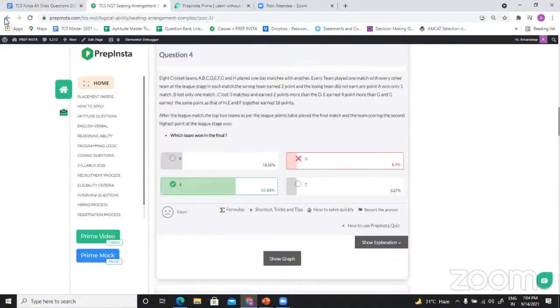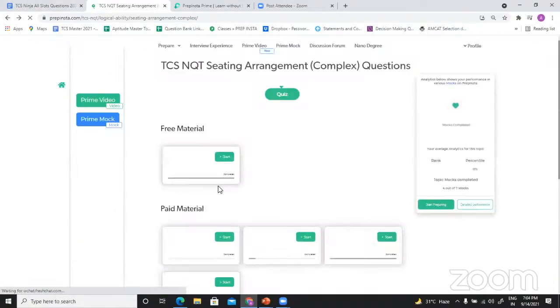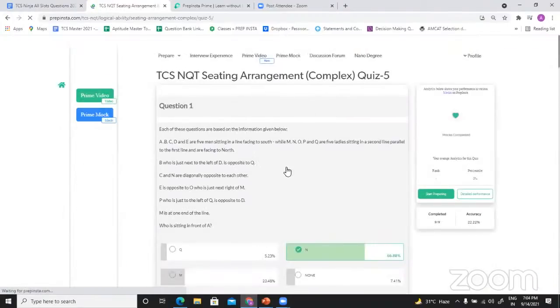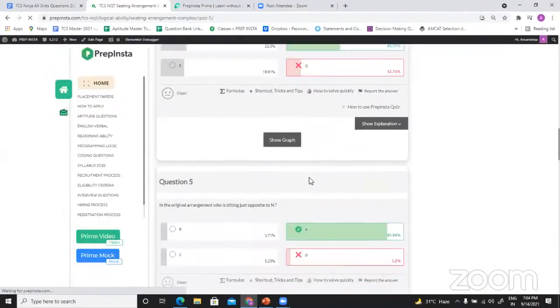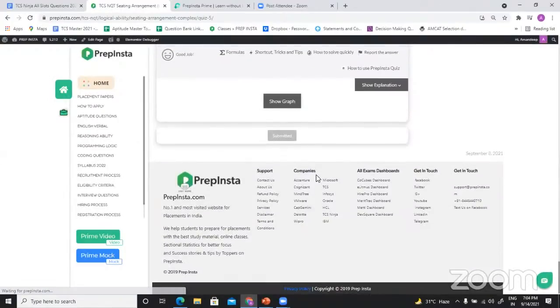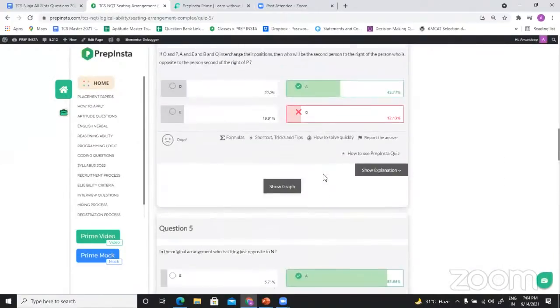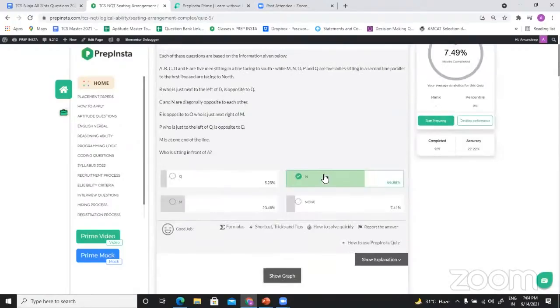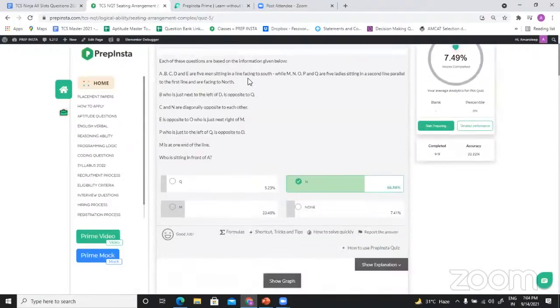Let me open any other. Suppose I attempt this quiz number 5. So yeah, see, I have already done all these problems because I was going through them and I was like, okay, these problems are so good. They are a replica of TCS. So students can practice. That's why I'm showing you this page only.